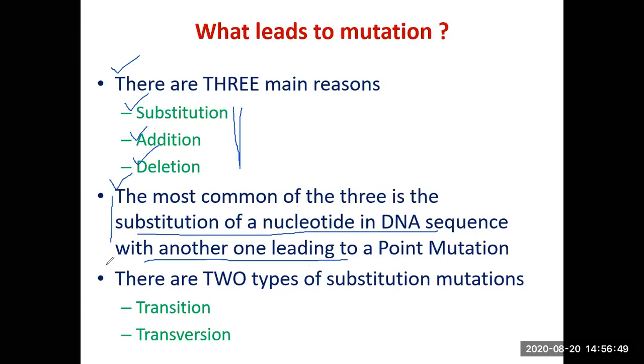And you can therefore have two types of substitution mutations. One is called transition substitution mutation, and the other one is called transversion substitution mutation. Now, what is meant by transition and transversion substitution mutation?